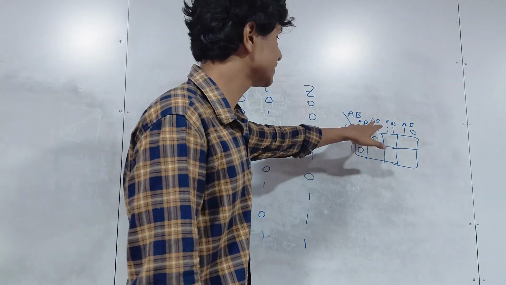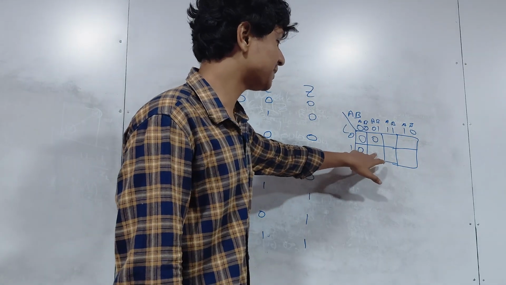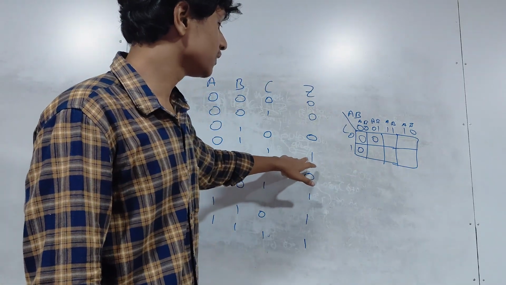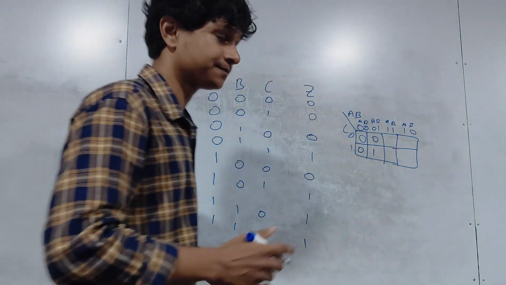Next one. A is 0, B is 1, C is 1. So what is that condition? A is 0, B is 1 and C is 1. This place. This is how you find the place where you are going to fill. What is the output? 1. So you're going to mention here 1.